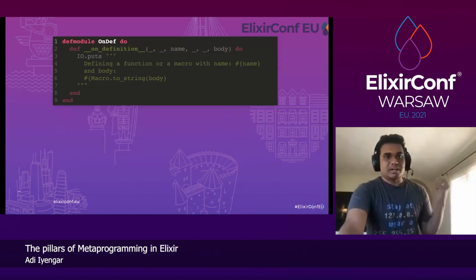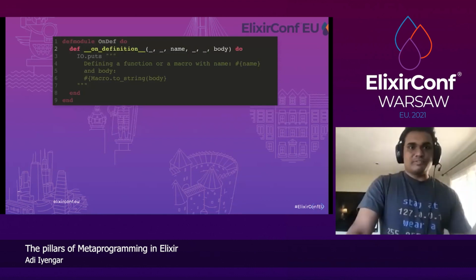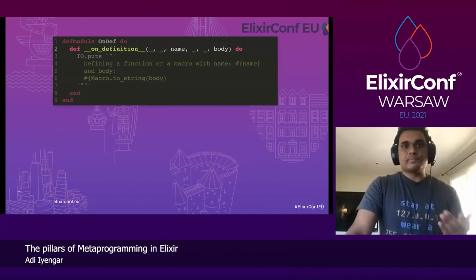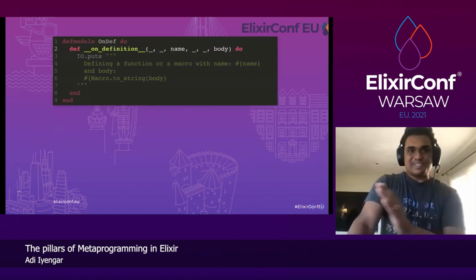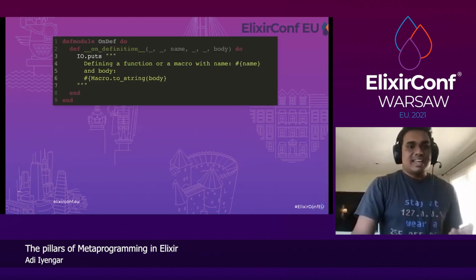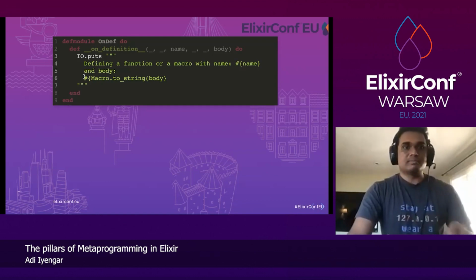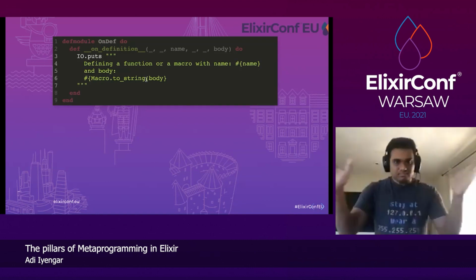Great. So here's an example. There's an on-def module, and we define an on-definition hook. It takes 6 arguments, as you can see, but we just use name and the body of the function. All it does is print "defining a function or a macro" with the name and body, a string version